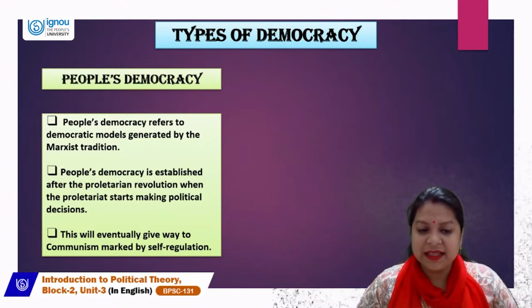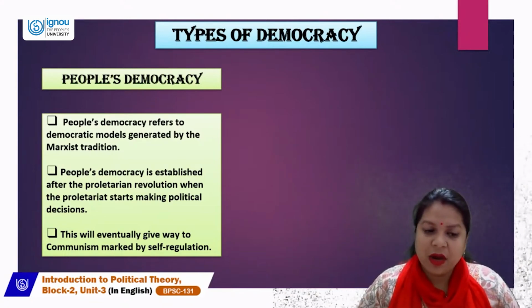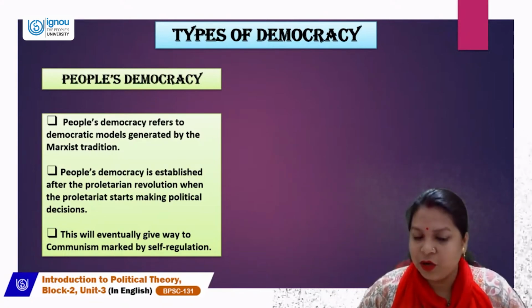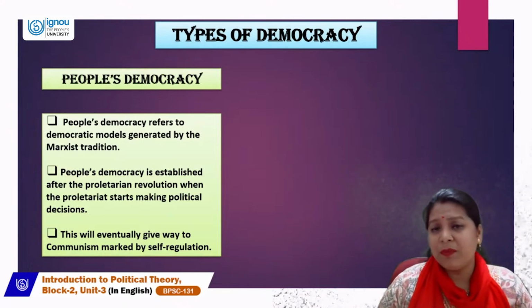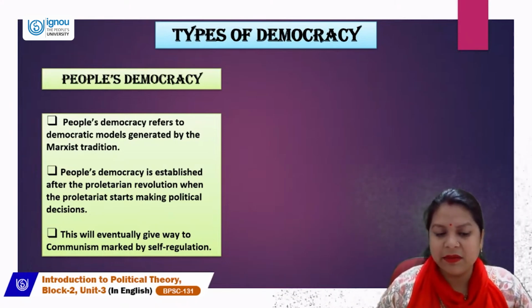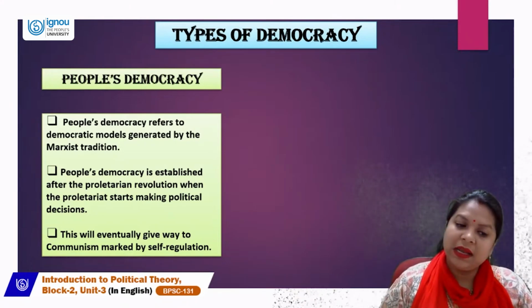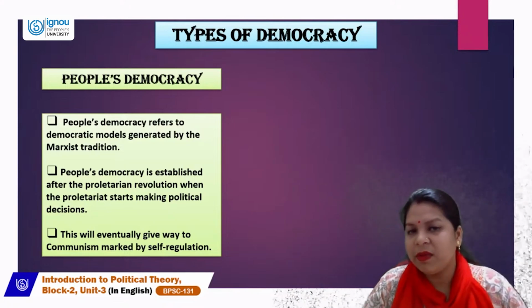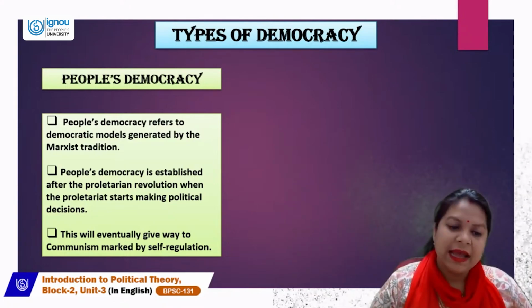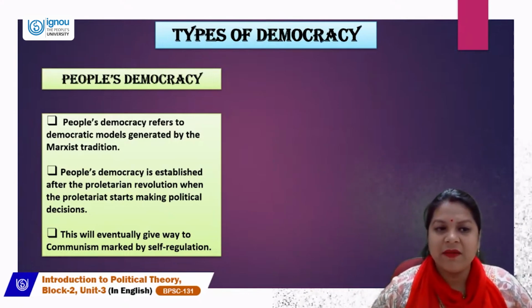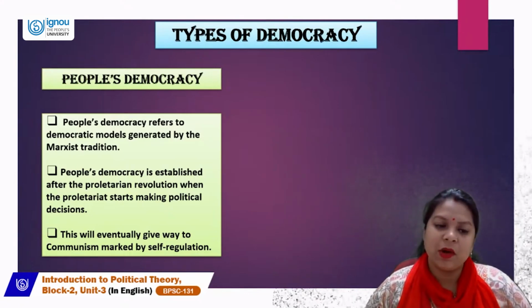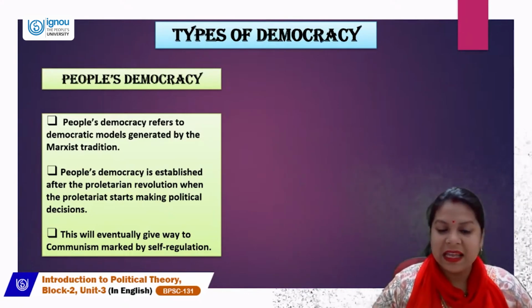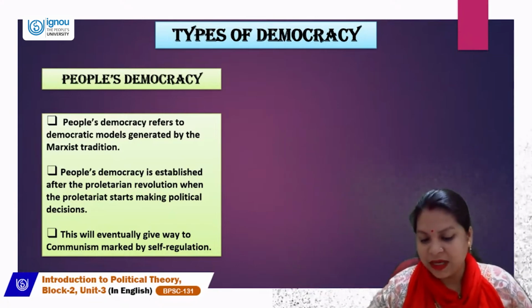Marxists believe that this will eventually give way to communism marked by self-regulation. So Marxist theory's ultimate aim is to create a society which will be governed on the basis of communist ideology, and that is why this proletariat revolution, which will bring people's democracy, will ultimately give way to communism marked by self-regulation.